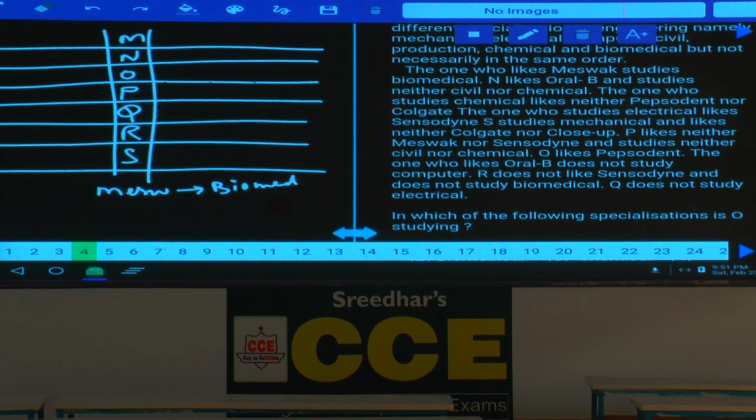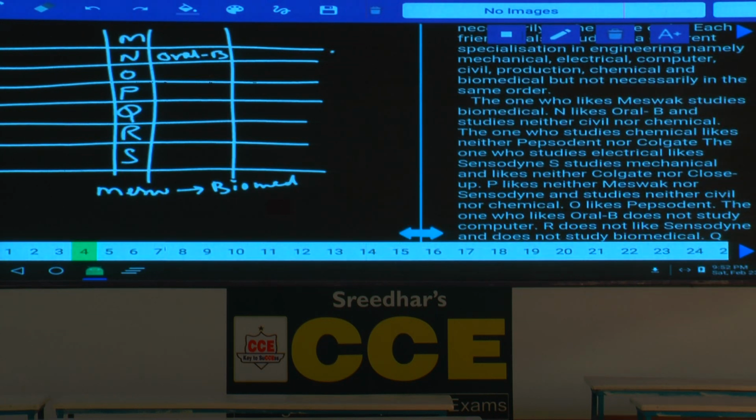Next one, N likes Oral-B. Where is N? N is here and this N likes Oral-B, and studies neither civil nor chemical. Civil and chemical, these two are crossed out. The one who studies chemical likes neither Pepsodent nor Colgate. Hence Pepsodent and Colgate, these two are crossed out for chemical.